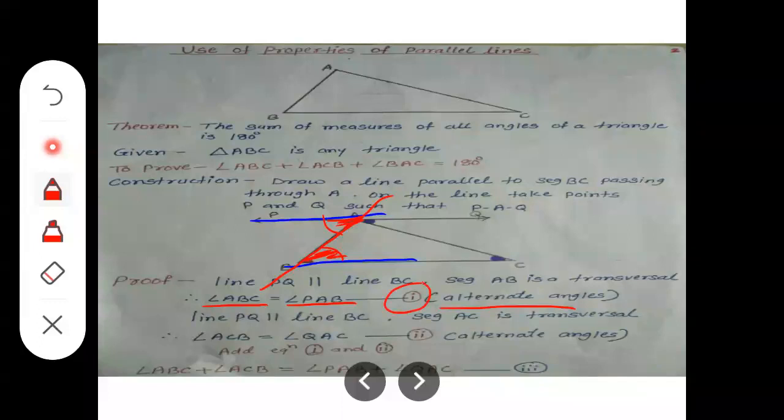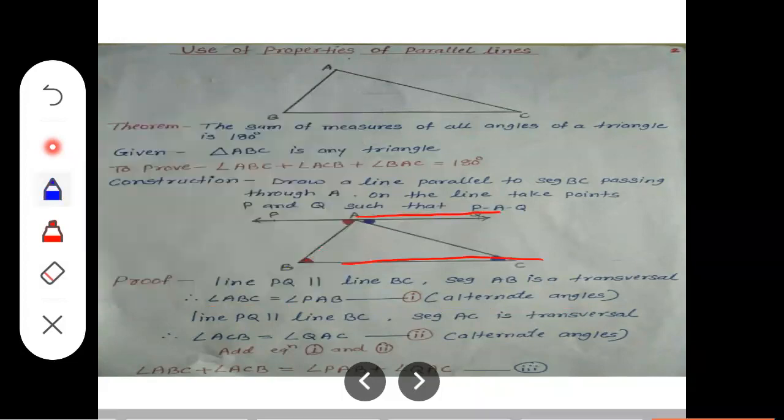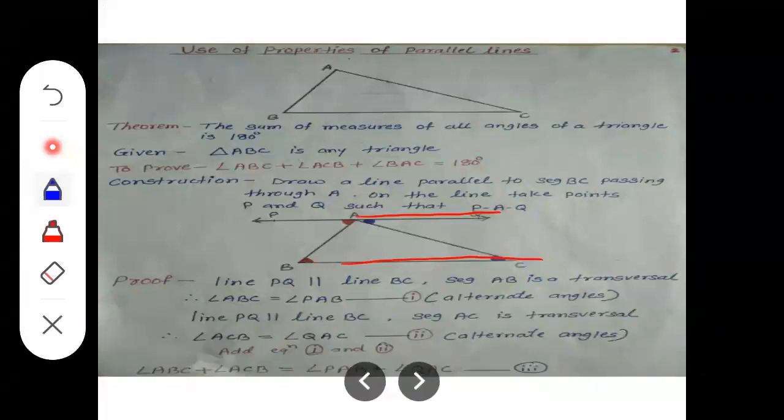Now in the second case, keep the same concept in mind, just the transversal will change. Now line PQ is parallel to line BC, and here the transversal is changed: AC will be the transversal.